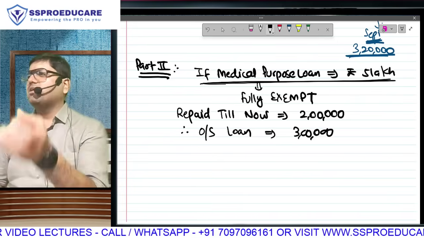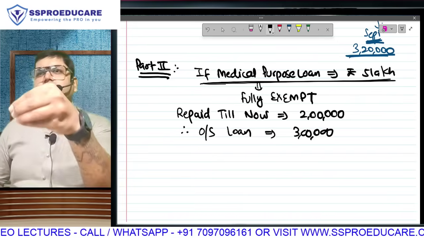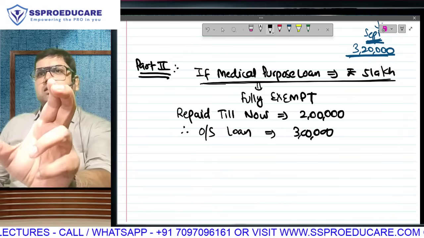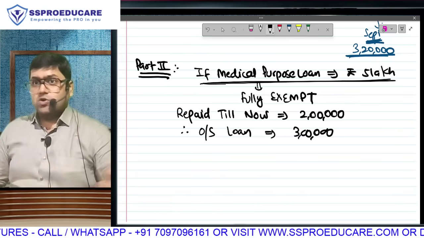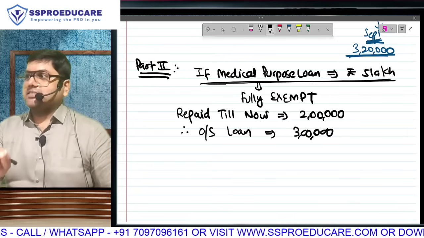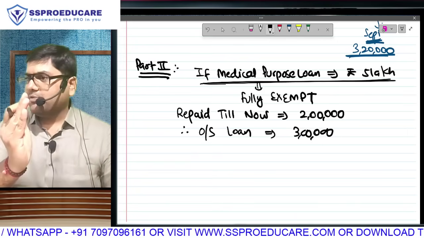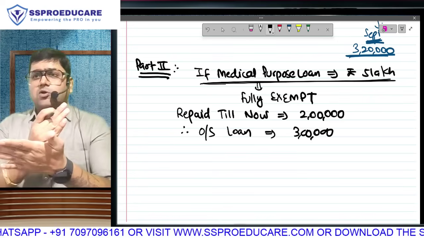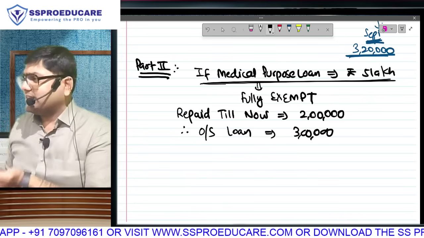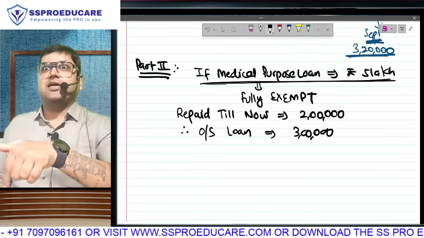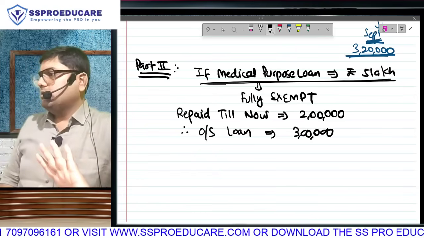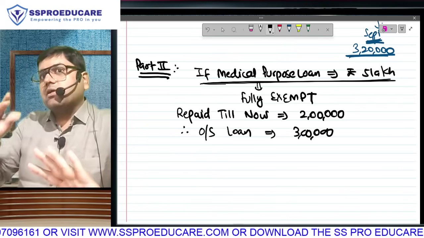What a stupid question I am asking. 5 lakh loan taken, slowly repaid 2 lakh. The balance is 3. By the way, this 3 also, slowly and gradually, by getting some amount deducted from your salary on a month-on-month basis, one fine day we will end up repaying the total amount of 5 lakh, because boss is not charging interest. That is typically my facility, but because it is medical purpose, the facility is not taxable. This story now has a twist.